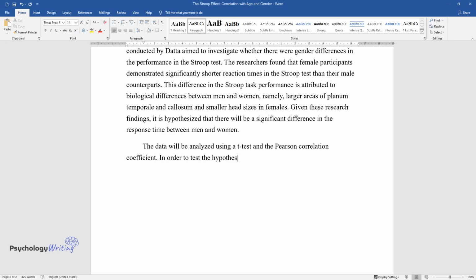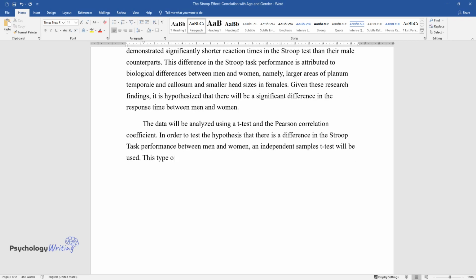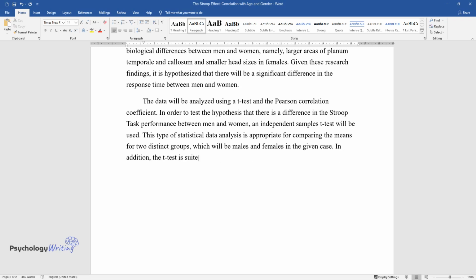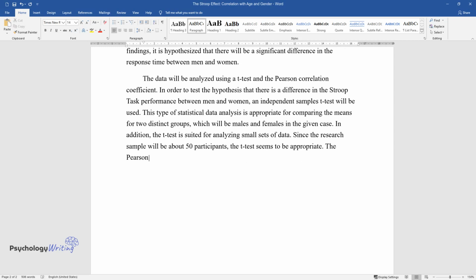In order to test the hypothesis that there is a difference in the Stroop task performance between men and women, an independent samples t-test will be used. This type of statistical data analysis is appropriate for comparing the means for two distinct groups, which will be males and females in the given case. In addition, the t-test is suited for analyzing small sets of data. Since the research sample will be about 50 participants, the t-test seems to be appropriate.